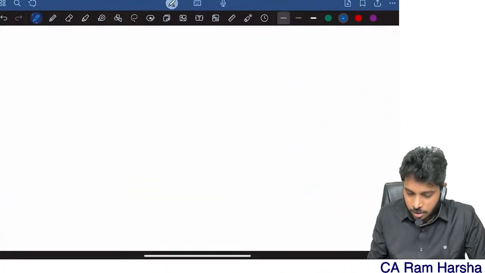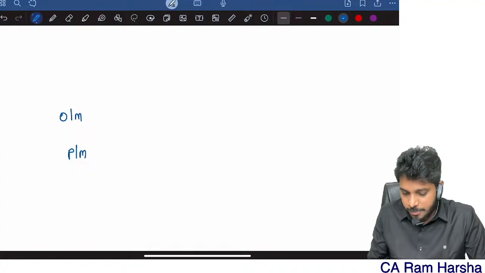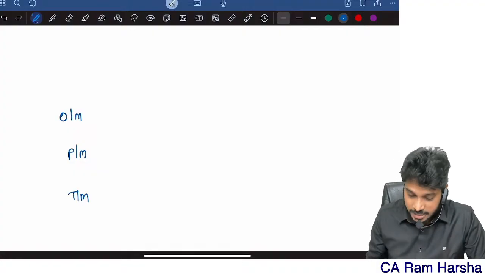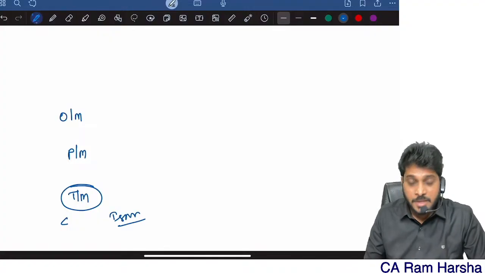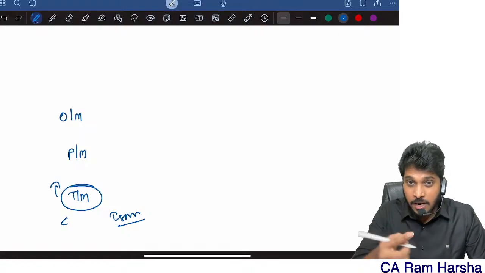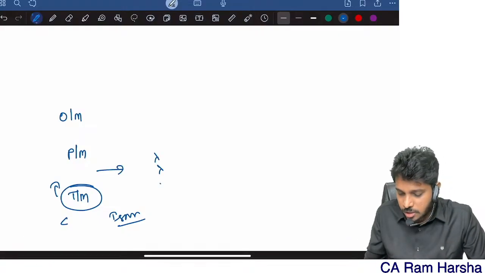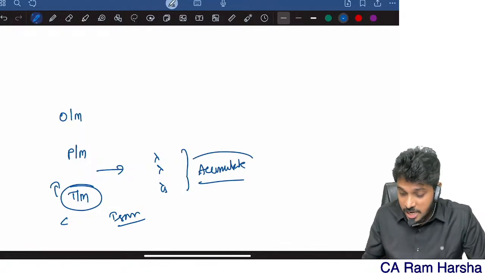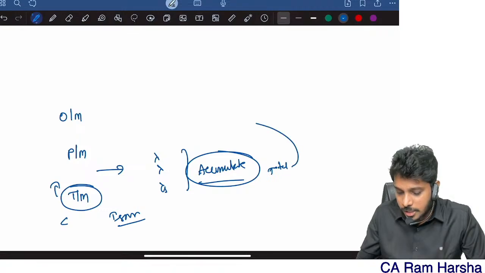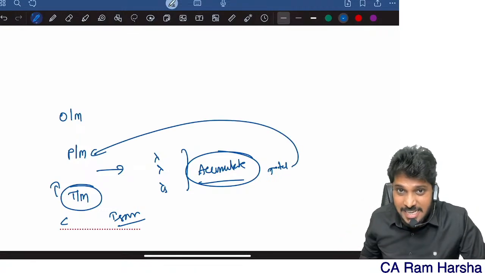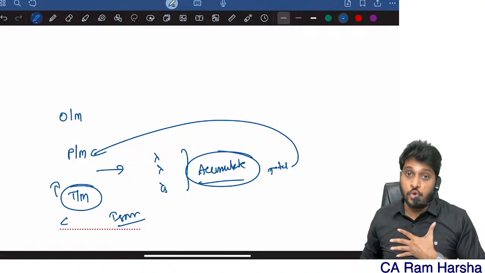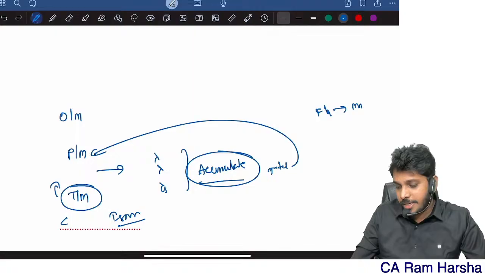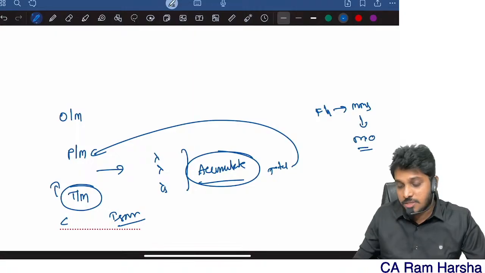There is something called performance materiality, overall materiality, and triviality level materiality. Any mistakes less than the triviality level, we will ignore directly. Any mistake above the trivial level, we will gather and accumulate. If the accumulated misstatements total is reaching or crossing performance materiality level, then we conclude that the financial statements are materially misstated, and we express a modified opinion.